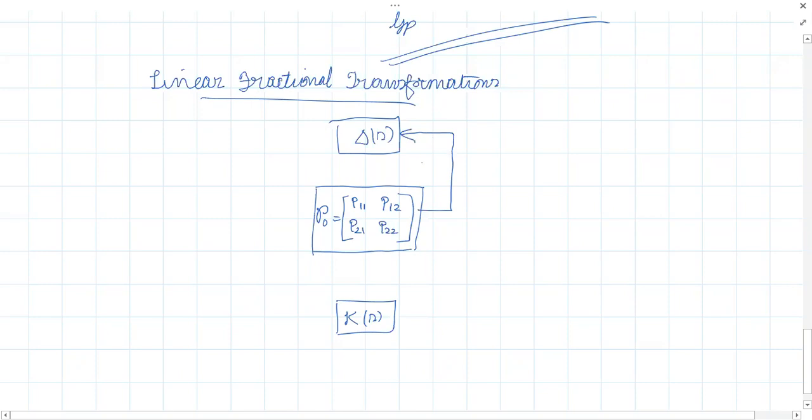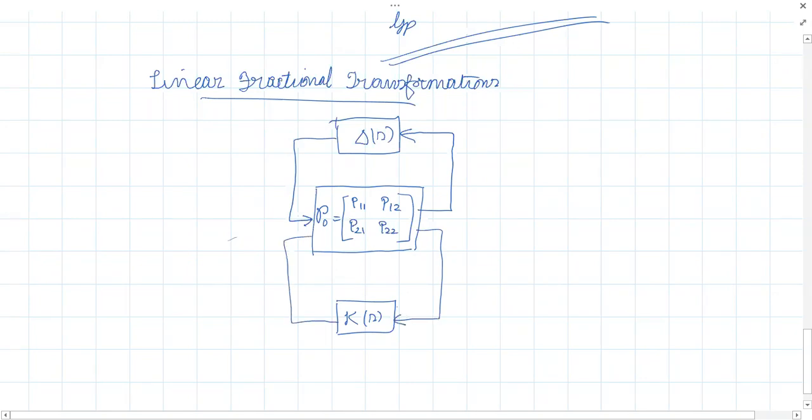What we are doing basically is pulling out the uncertainty from the plant and representing it as a separate block for analysis purposes. So now we have the nominal plant P0 and delta as two separate blocks, and of course we are designing a controller for such a plant.